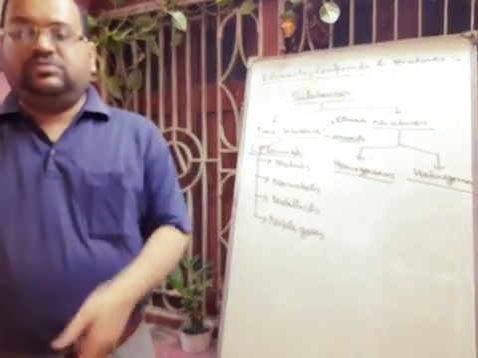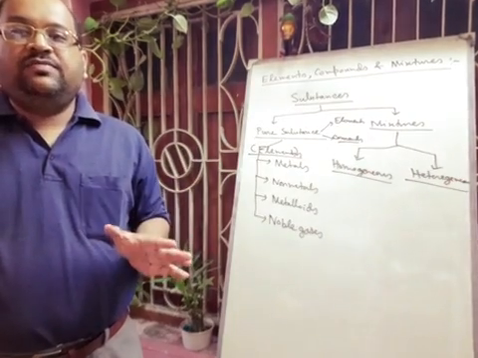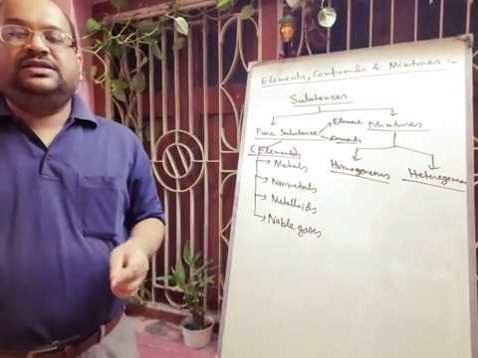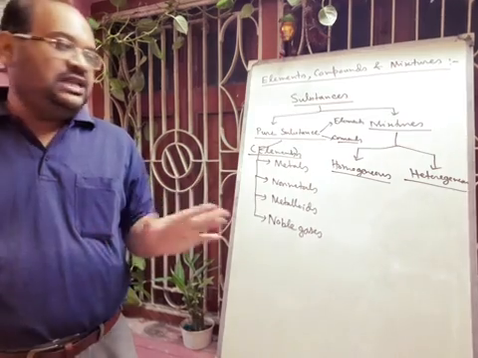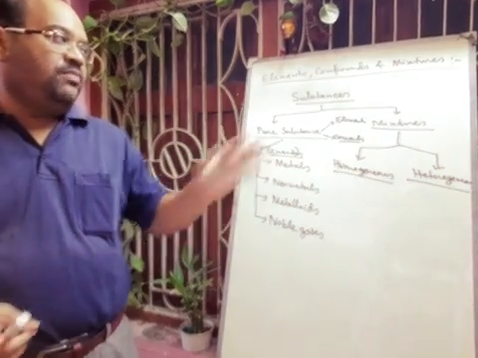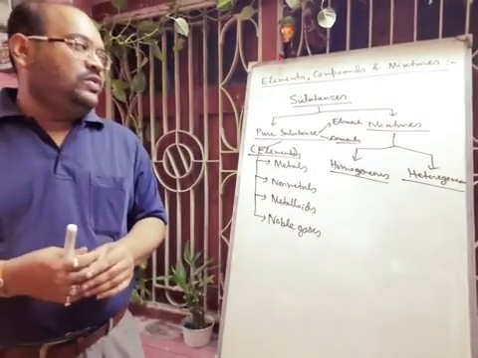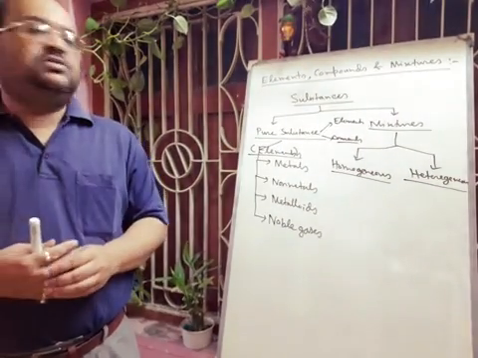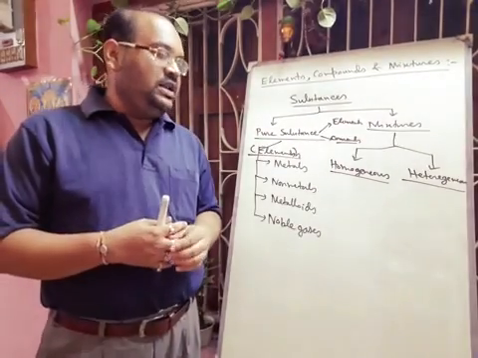Next, activity 2. You have to find out different types of compounds and elements, and you have to find out which are elements and which are compounds. Actually, compounds are made up of different types of atoms of elements. Like we can tell carbon dioxide is a compound, water is a compound, sugar is a compound, but gold is a pure element.